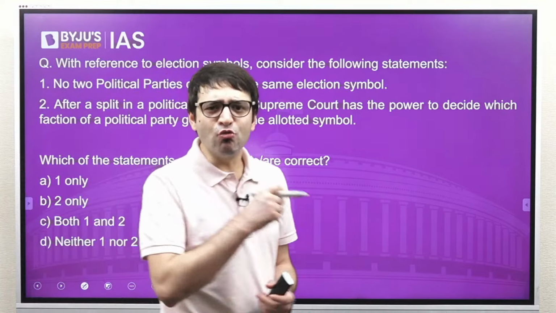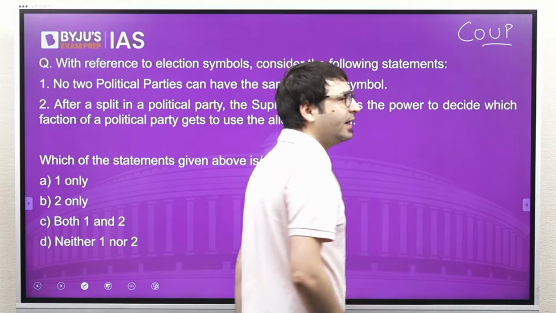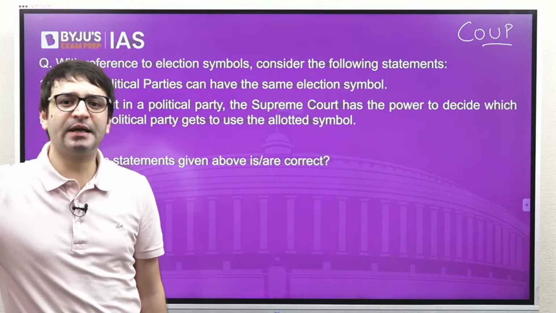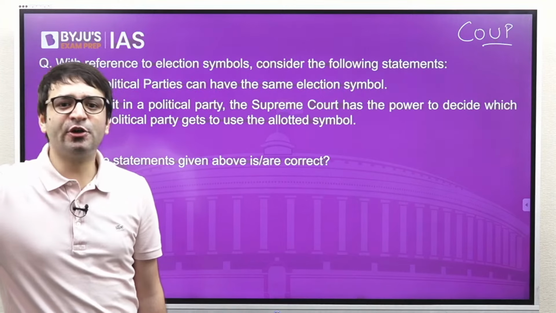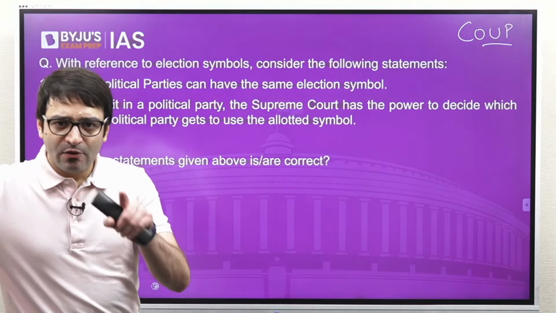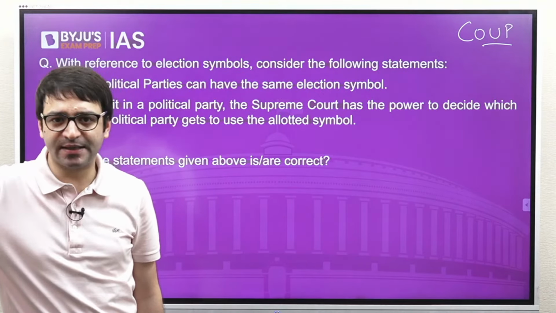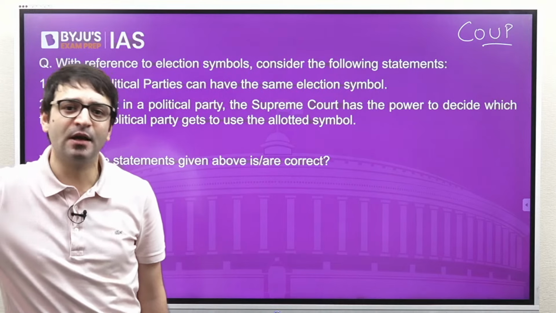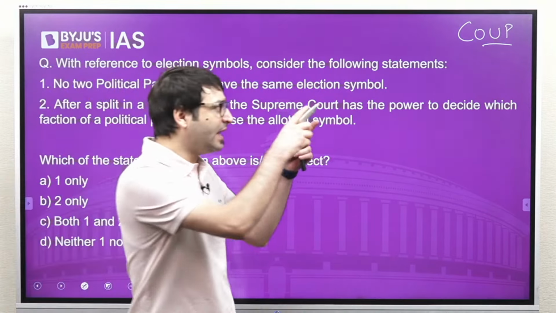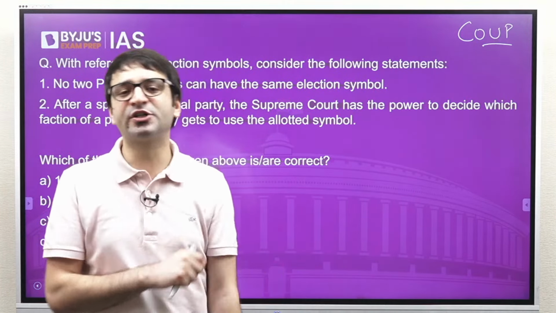But then there was a coup. There was a political coup in his party. There were 5 MPs in Lok Sabha from the party of Mr. Paswan called Lok Jan Shakti Party. 4 of the other MPs, they rebelled against Chirag Paswan. This rebellion was led by the uncle of Chirag Paswan. And they said that now the uncle of Chirag Paswan is the real leader of Lok Jan Shakti Party.